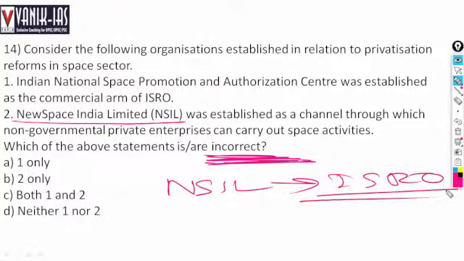Indian National Space Promotion Authorization Center was established as a commercial arm of ISRO. It is not. The first statement is wrong. The second statement is also wrong. So the answer is both statements are incorrect. New Space India Limited is the commercial arm of ISRO. Right.